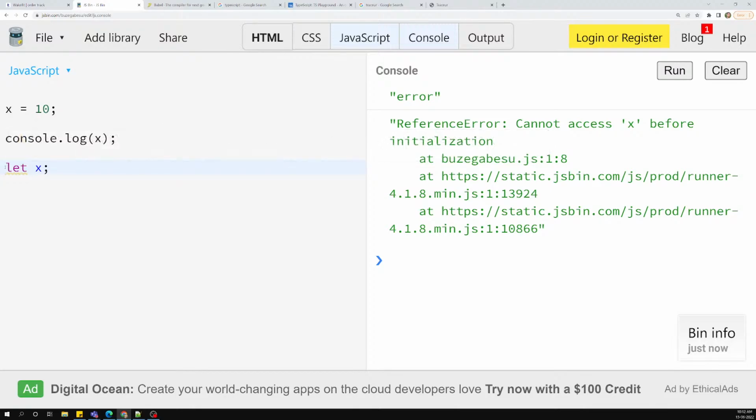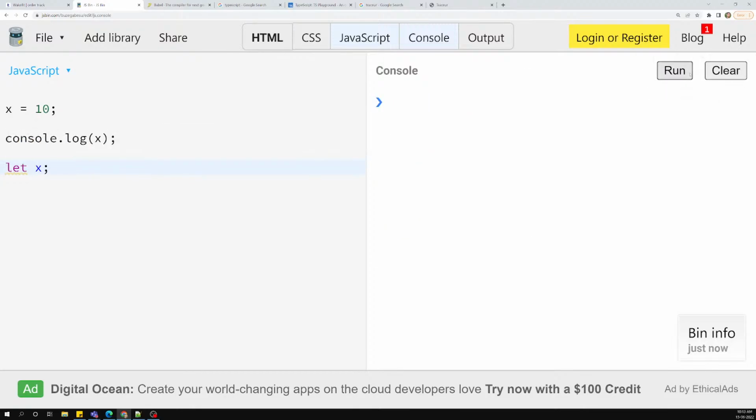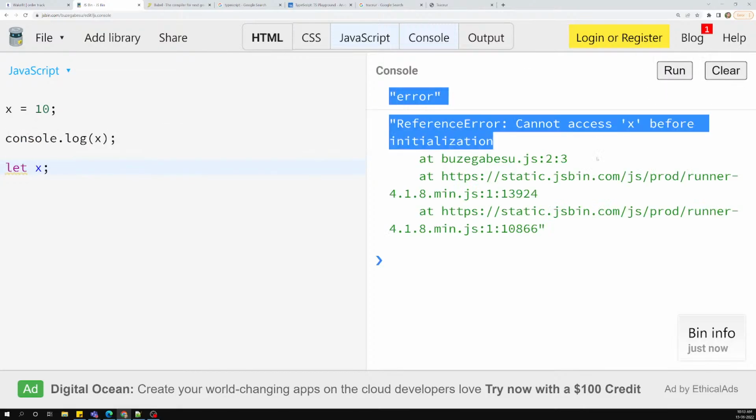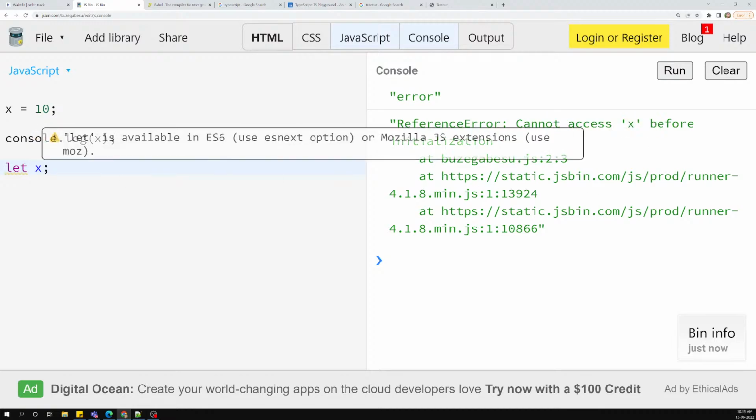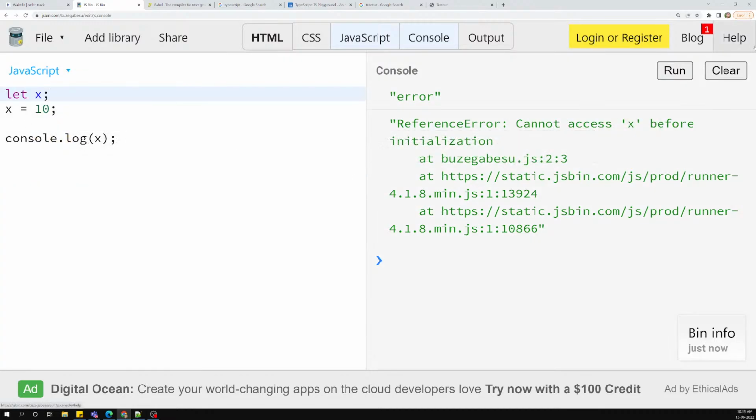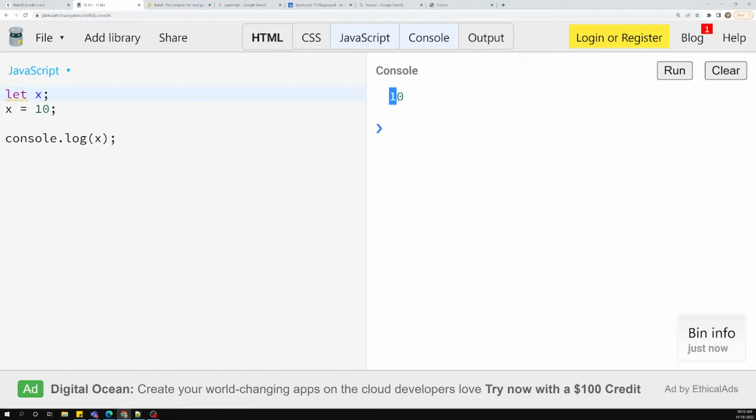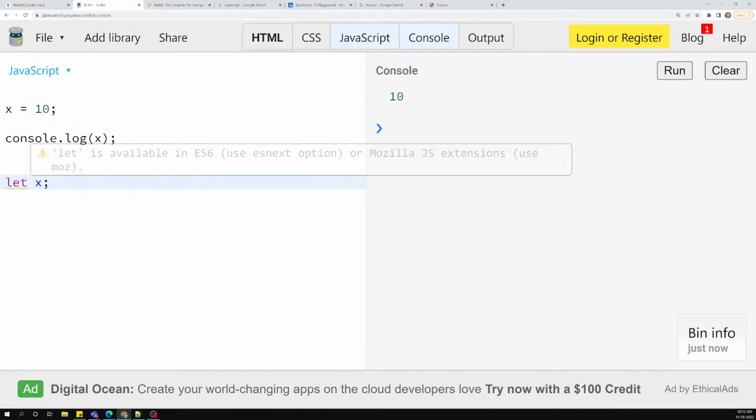So if you try to use this let x down here, it will give you an error: cannot access x before initialization. That means I need to initialize it before using it. So this is the common way. That is the muddiest, or stupid, way of writing the code. Without initializing the variable, if I mention it at the top or at the bottom, there is no meaning for that, but still JavaScript works.